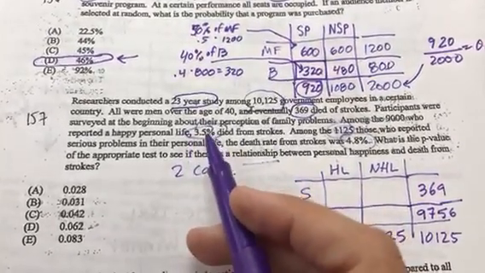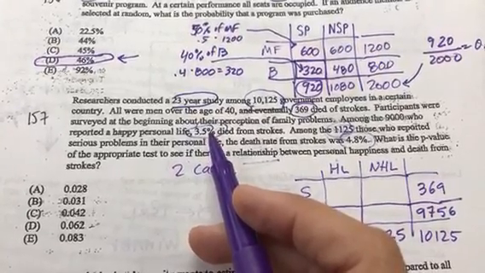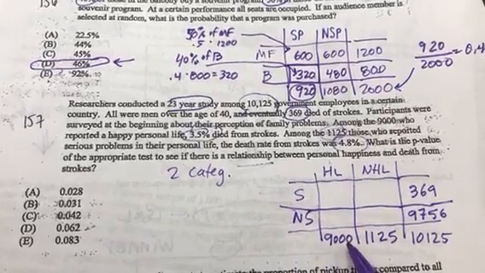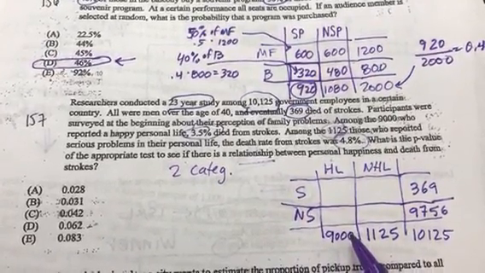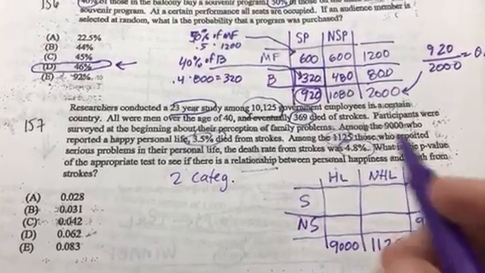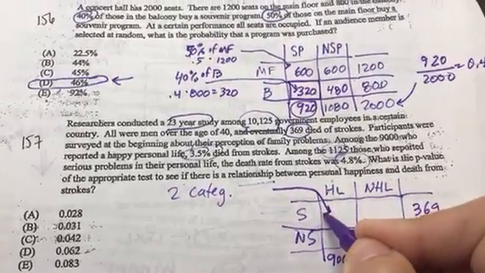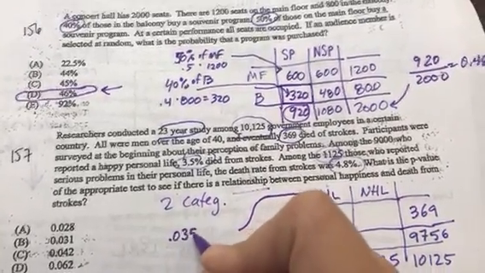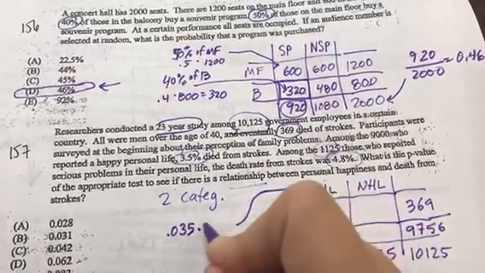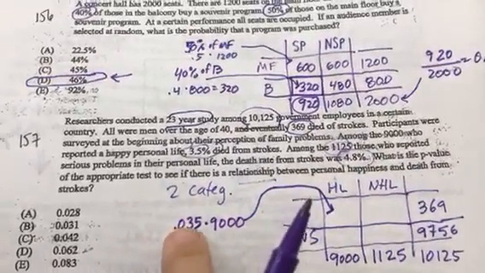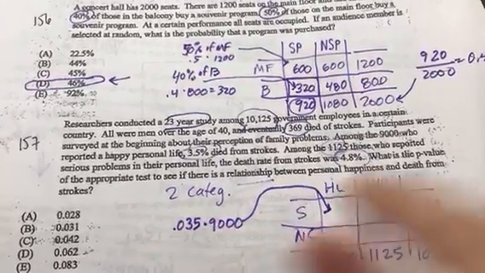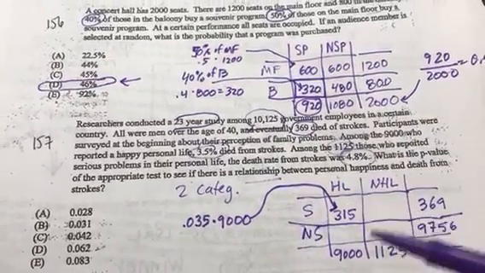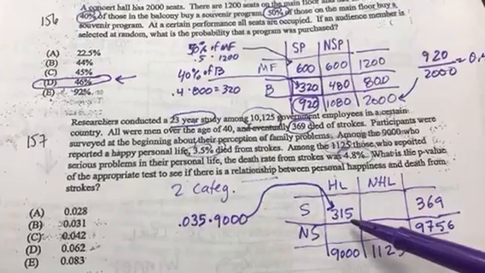So now they're giving us some conditional probabilities. So it states of these 9,000, 3.5% died of stroke. So they gave us some math to do to fill in this box. So what is 3.5% of, and of means multiply, 9,000. So this is 3.5% times 9,000, I get 317 people. So 3.5% of 9,000 is 315 people.